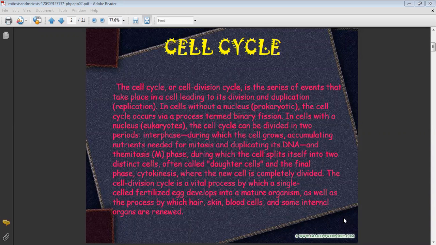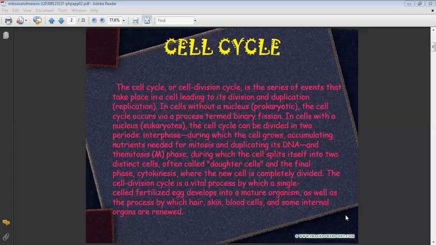periods, that is interphase, where the cell grows and accumulates nutrients for mitosis and then duplicates its DNA. There is the mitosis phase in which the cell splits into two distinct cells. Now they are called daughter cells. And finally, there is a phase, cytokinesis, where the new cell is completely divided. The cell division cycle is an important process in which a single cell, an egg cell, can develop into a mature organism.